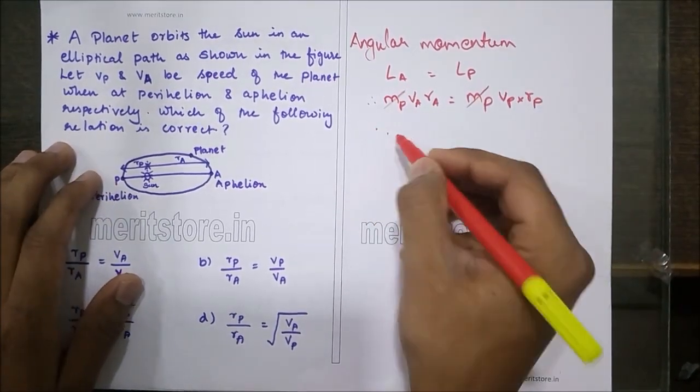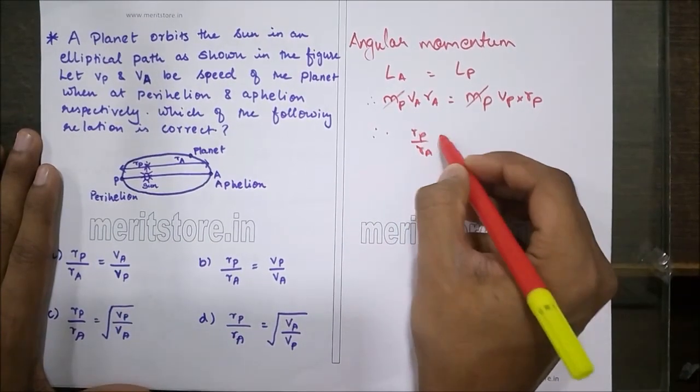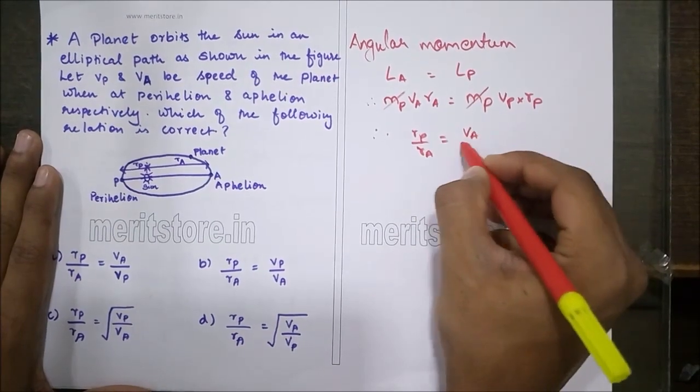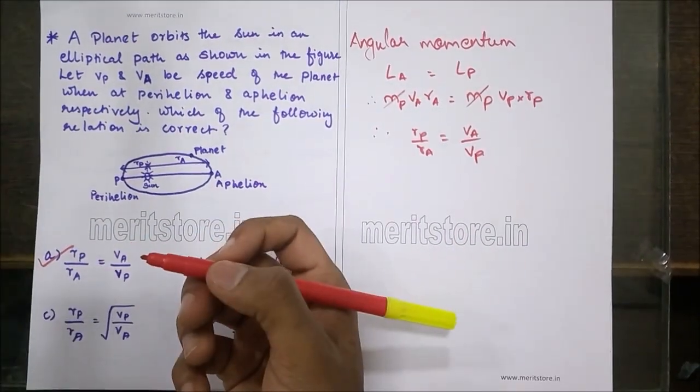So mass gets cancelled and therefore Rp upon Ra equals Va upon Vp. Hence option A is the correct answer.